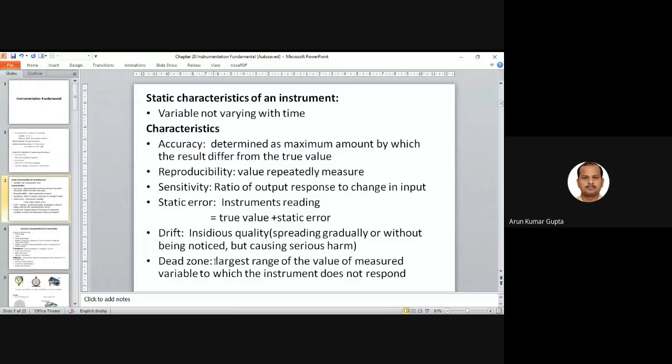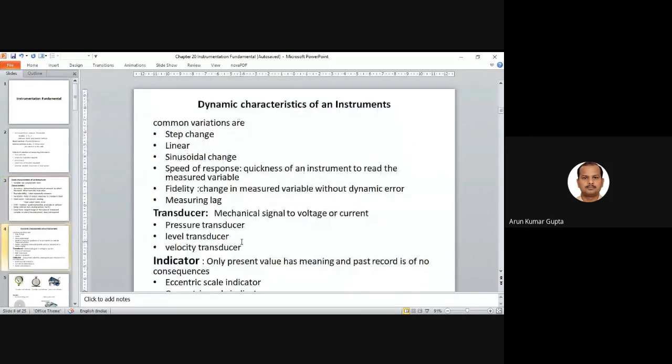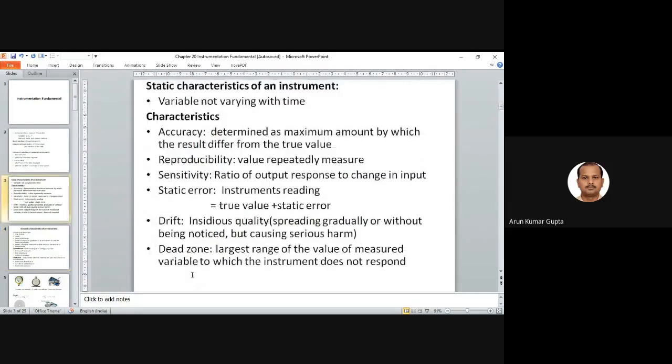So these are some characteristics of the instruments. Based on this, we have to take care, and we also report all these specifications for a particular instrument. The earlier ones were the static characteristics.